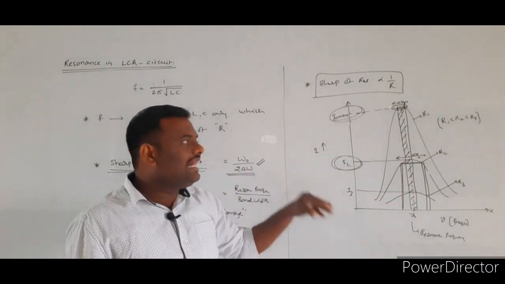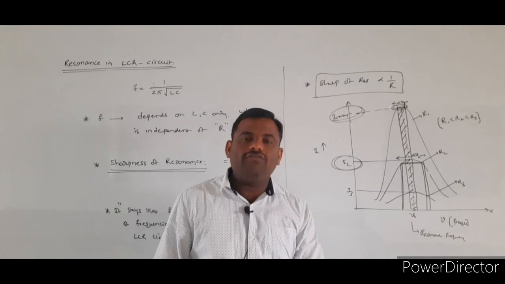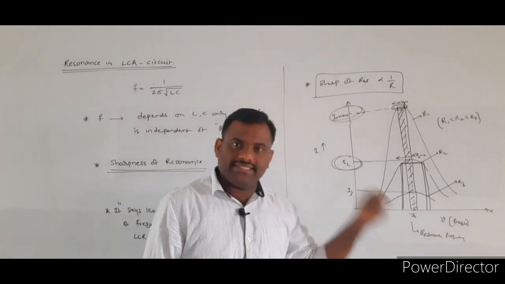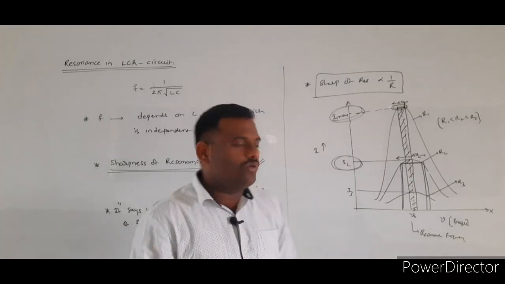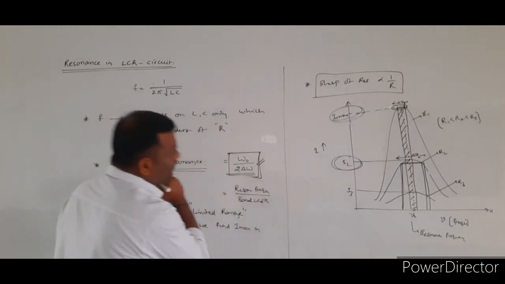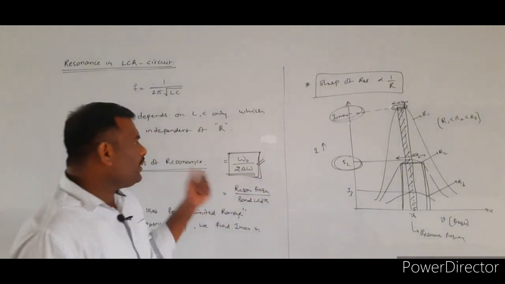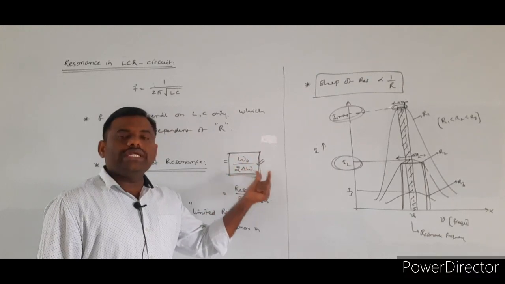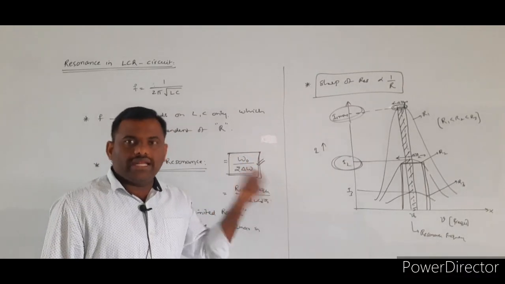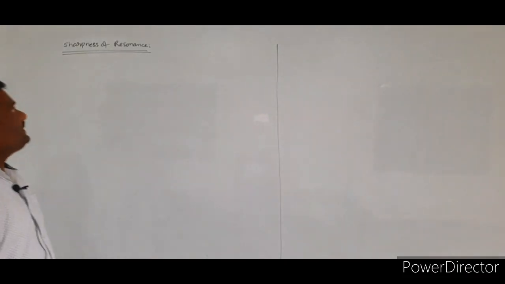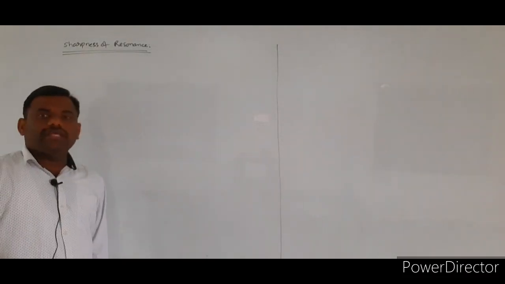So this is the theoretical analysis of the sharpness of the resonance. Now we are going to derive the expression, the formula, for the sharpness of resonance. We are going to derive the value of omega naught by 2 delta omega. Next topic is sharpness of resonance.